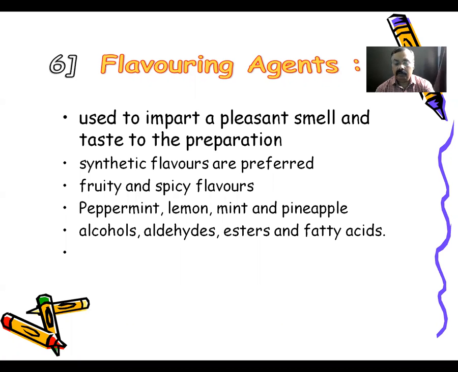Even though natural flavoring agents are available nowadays, synthetic flavors are preferred because of their easy availability. Among these, the very commonly used flavoring agents are peppermint, lemon, mint, and pineapple. These are the very commonly used naturally occurring flavors. And some synthetic sources are alcohol, aldehydes, esters, and fatty acids. They are very commonly used nowadays.